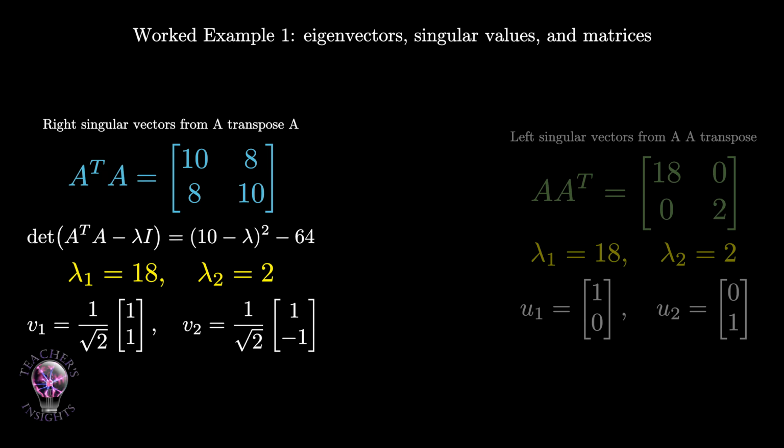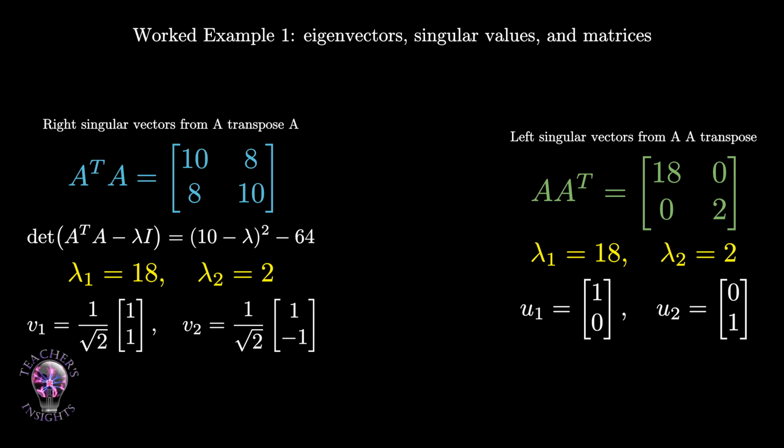Now look at AA transpose. AA transpose equals the diagonal matrix with entries 18 and 2. So its eigenvalues are immediately 18 and 2. The eigenvector for lambda 1 equals 18 is u1 equals the vector (1, 0). The eigenvector for lambda 2 equals 2 is u2 equals the vector (0, 1). These are the left singular vectors. They become the columns of U. So U is just the identity matrix.